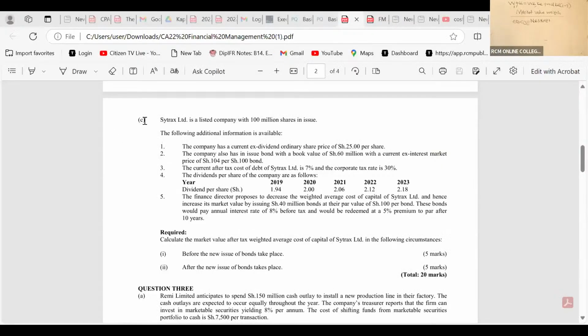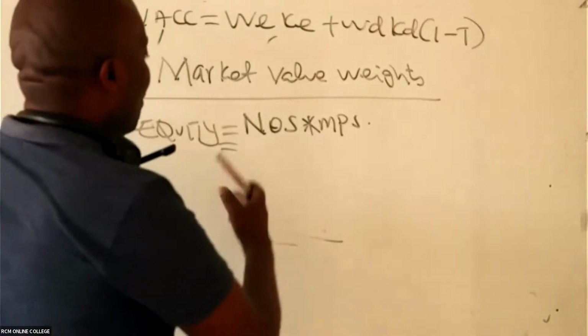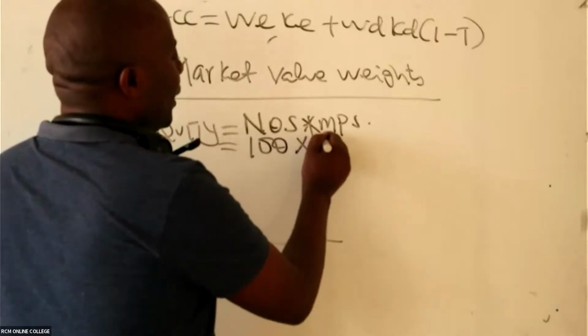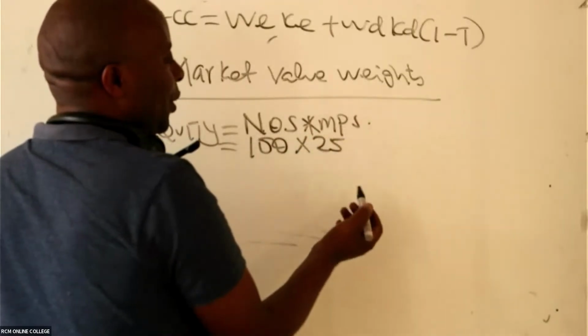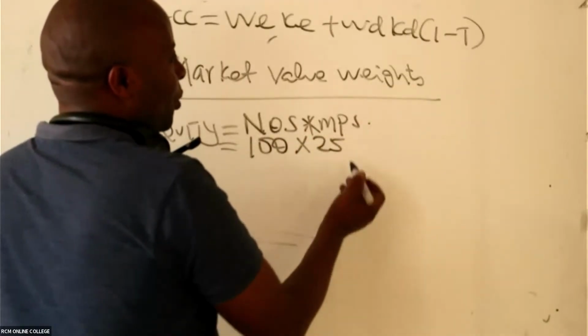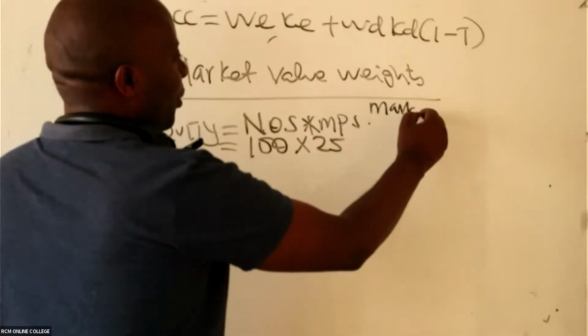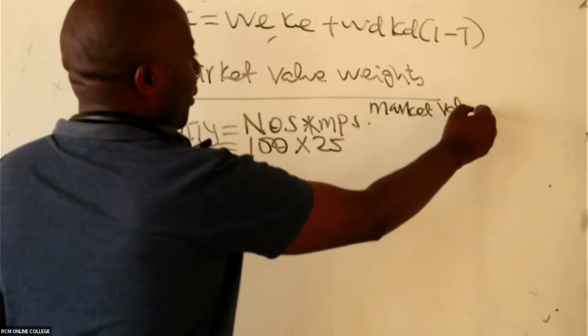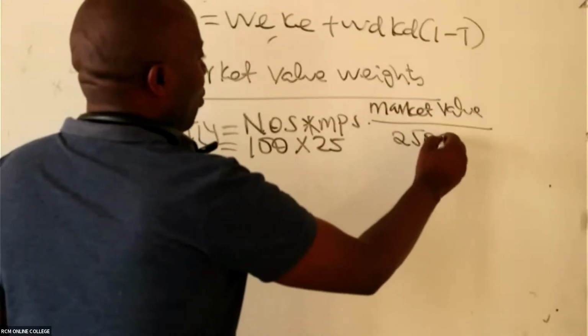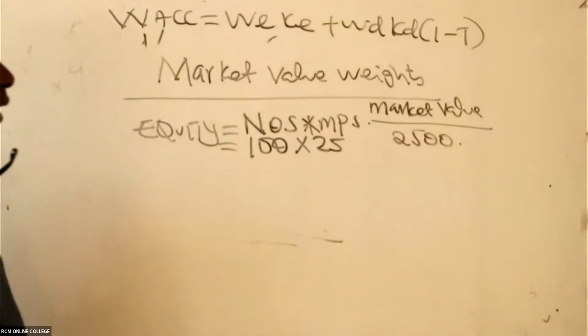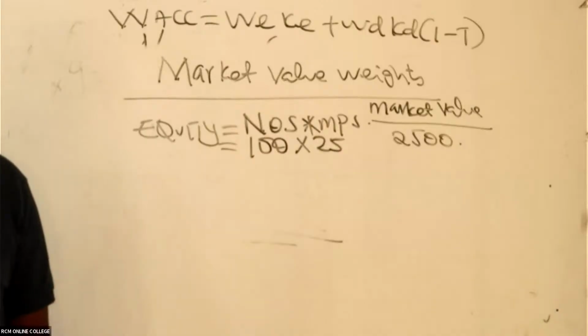You can see here the company has 100 million shares. Have they given us the market price per share? Oh yes, 25. So this gives us a market value of 2,500.